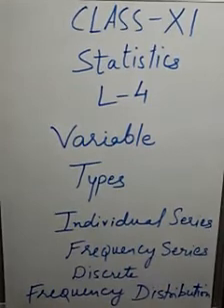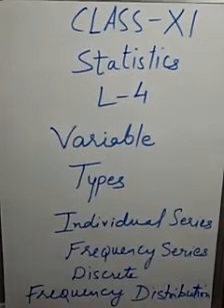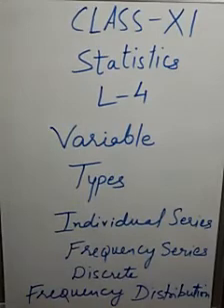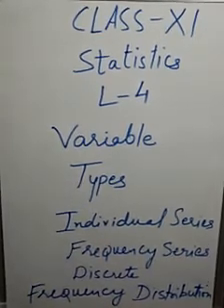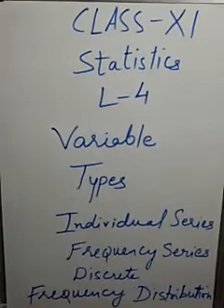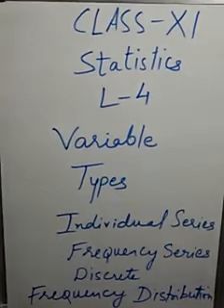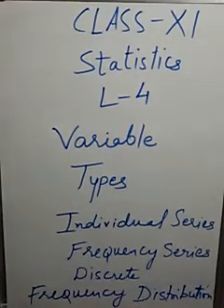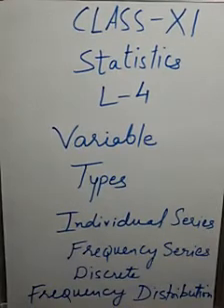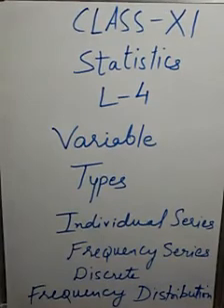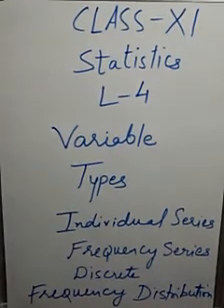Exclusive series is that series in which every class interval excludes the item corresponding to its upper limit, whereas in inclusive series, all items up to the upper limit are included. Open-end series means the lower limit of the first class interval or the upper limit of the last class interval is missing, like below 5 or 20 and above. Cumulative frequency series is that series in which the frequencies are continuously added corresponding to each class interval in the series.